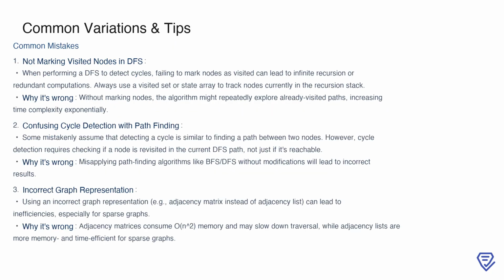When solving the problem of finding eventual safe states, there are several common mistakes to watch out for. First, not marking nodes as visited during a depth-first search can lead to infinite recursion or redundant computations.